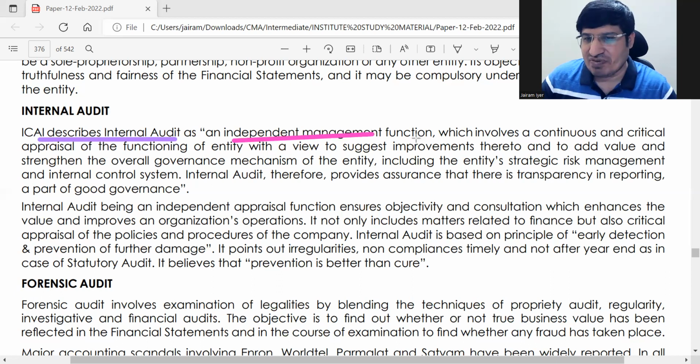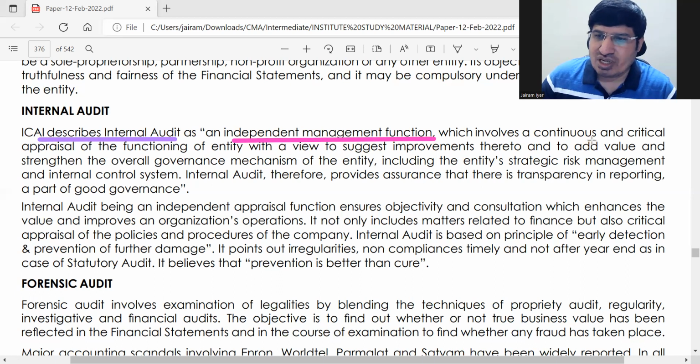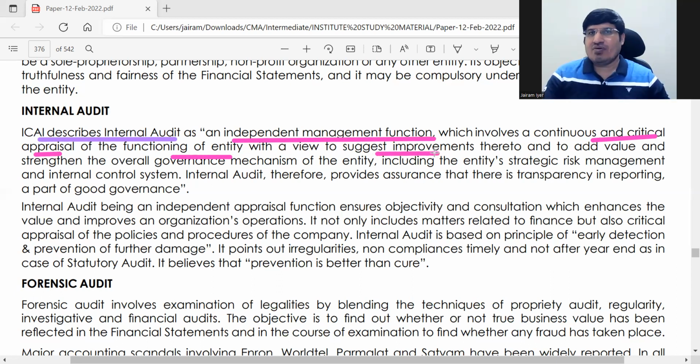Independent management function. It's said to be an independent management function, but practically it is always under the management. So it will do a continuous and critical appraisal of the functioning of an entity. That is audit. And it will do the audit and then it will suggest improvement also. So it's not an independent person that it will just say this is the problem and it will go, right? So it will also suggest improvement.